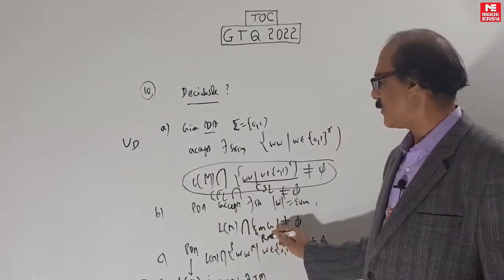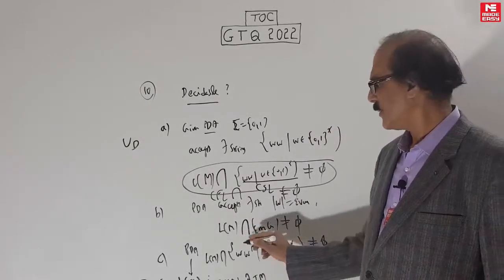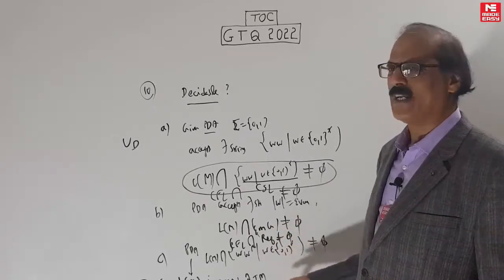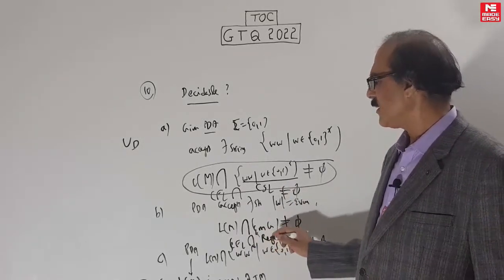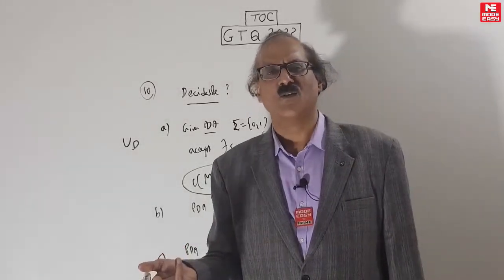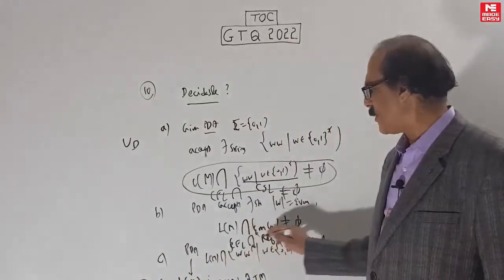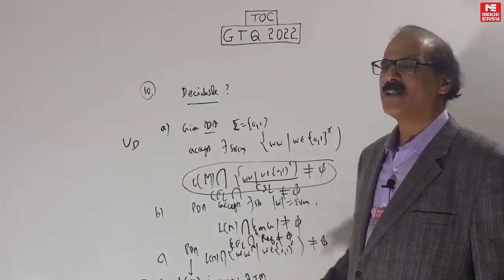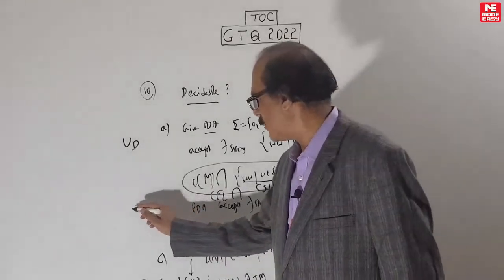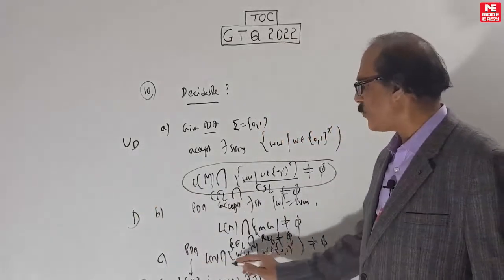Here what happens? This is regular. Even length string is regular. CFL intersection regular, empty or non-empty, both of them are decidable. Why? After all, CFL intersection regular is CFL. Under regular intersection everything is closed. So this becomes a PDA, this becomes a CFL. PDA emptiness is decidable, so non-emptiness is also decidable. So it's decidable.